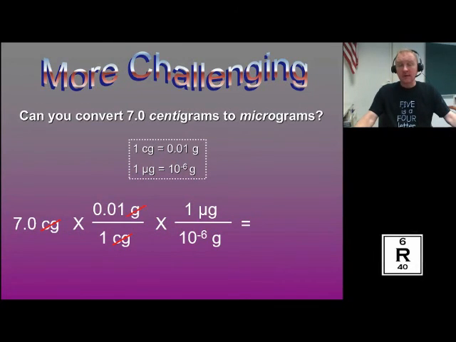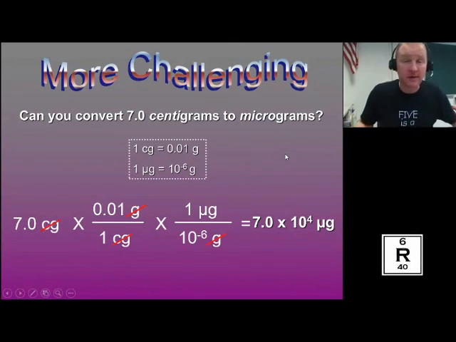The grams will cancel out with each other. And now we have our answer in micrograms. So it's 7 times 0.1 divided by 10 to the negative 6. Okay? And that would be 7.0 times 10 to the 4th micrograms. Always show your units, show them canceling out, and always answer in proper units. No work, no units, no credit. That's the policy in my class.